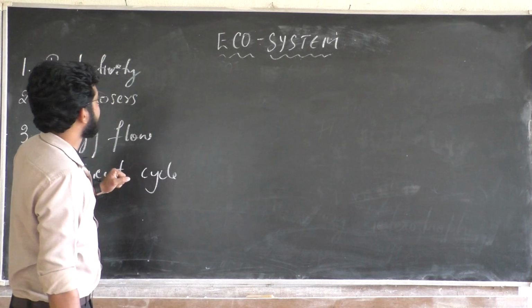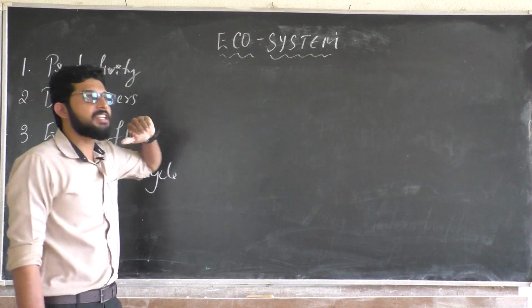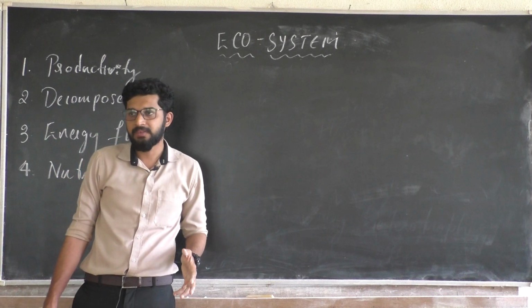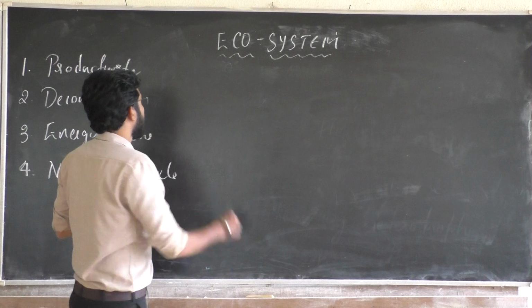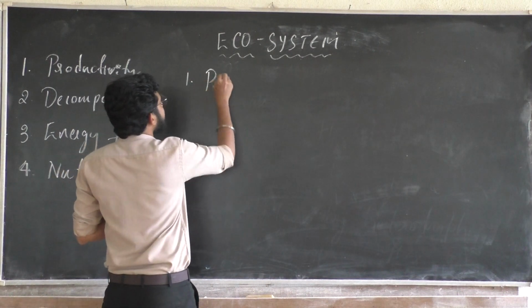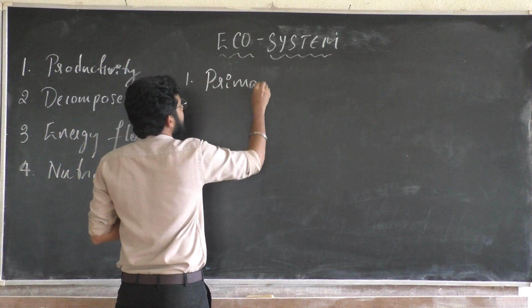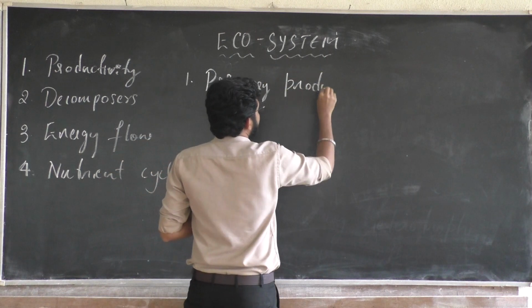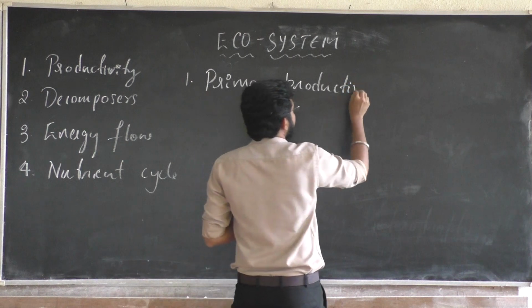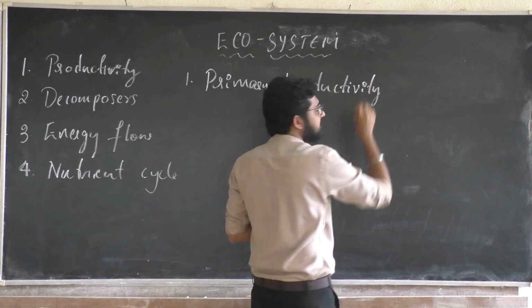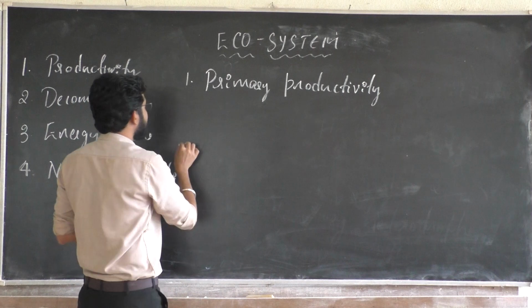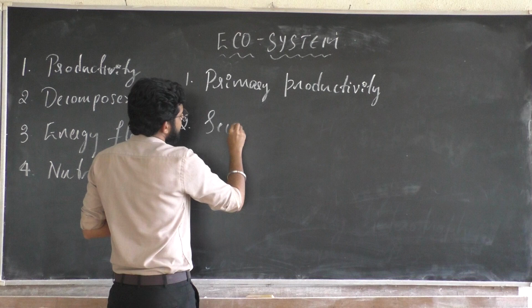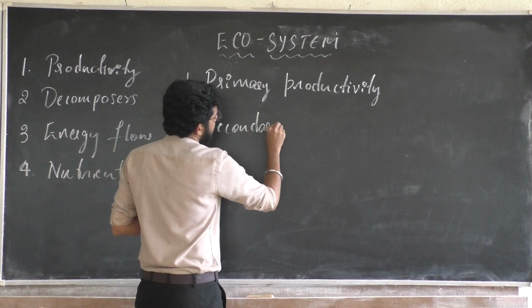When I say productivity, more scientifically, I have 2 concepts there. One is primary productivity. The second one is secondary productivity.